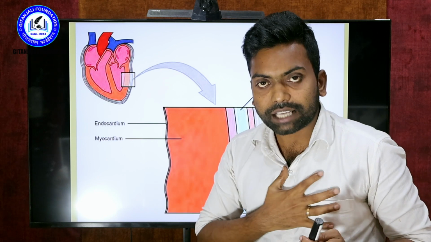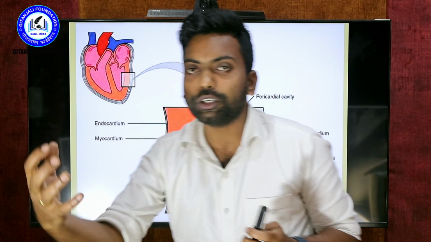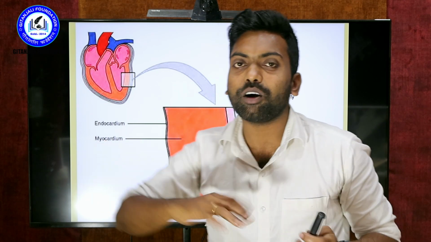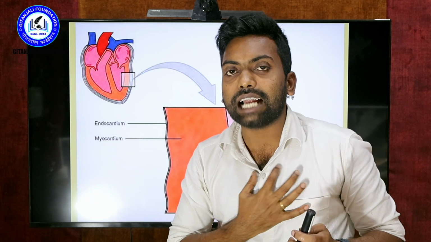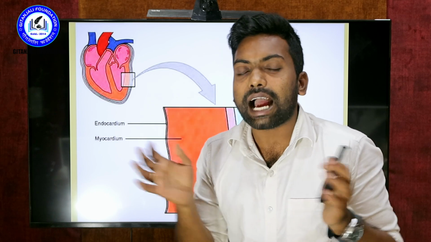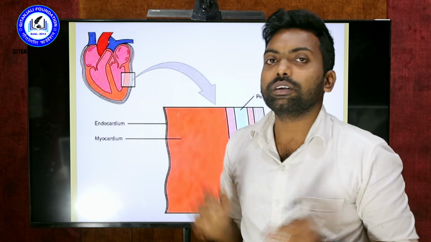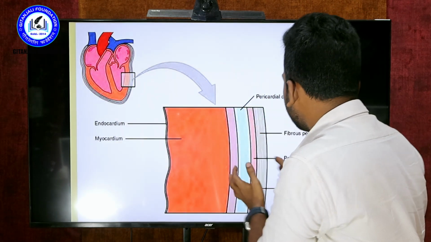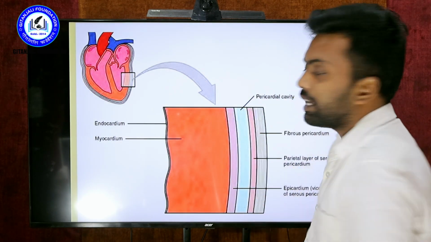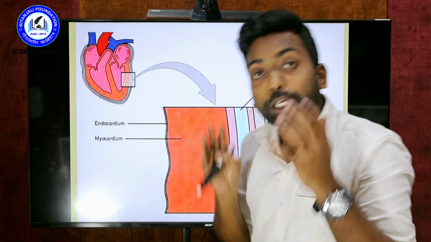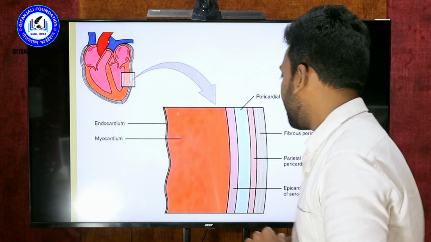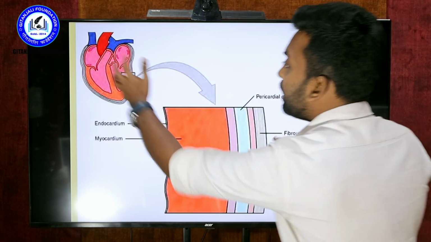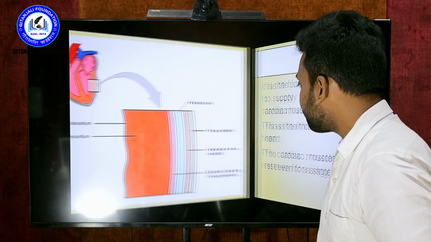So this is the exact location. When some object comes directly, the fluid prevents injury to the heart. It acts like a cushion, a preventive factor. That is the main purpose of the presence of these cavities having fluid. It prevents some kinds of injuries from external factors. So this is the exact meaning of the fluid, and these are the layers of the heart.